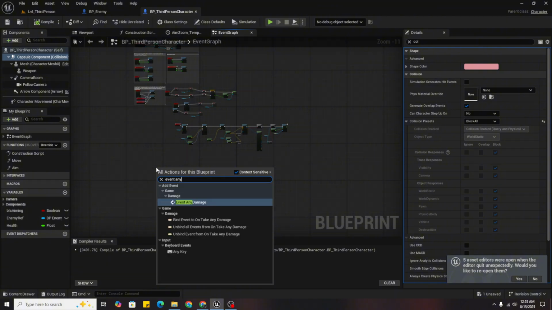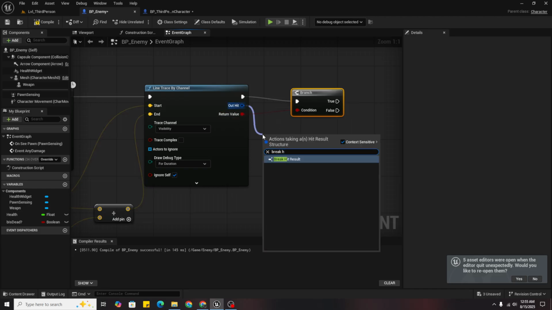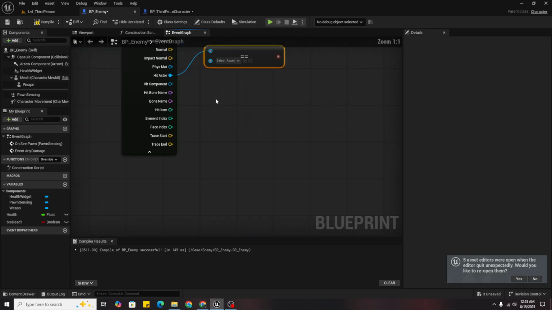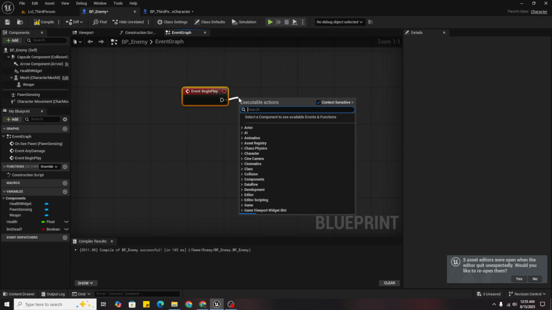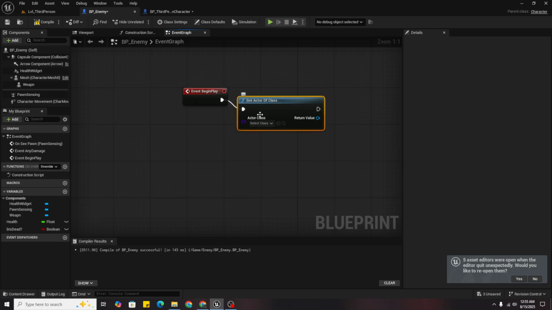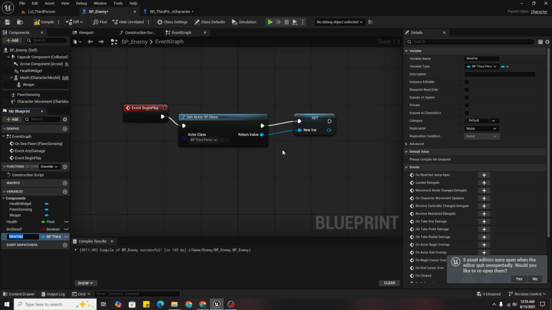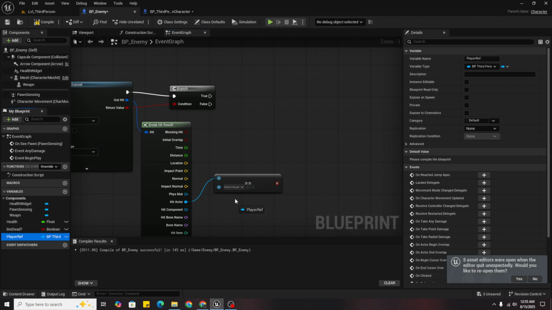event and damage, and also we will do the same thing, branch, break hit results if hit actor is equals to player. So I will just get a reference in play, get actor of class will be third person character and promote it to variable and set it as player ref. And now in here, if it's equal to player ref, again branch,